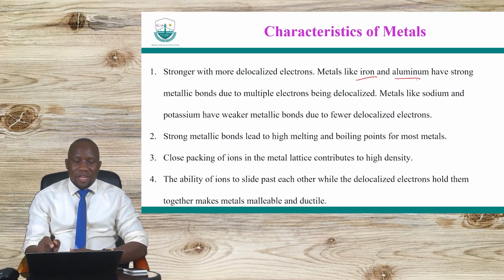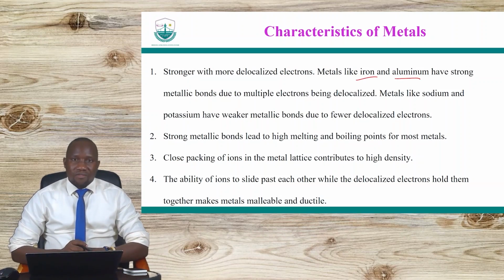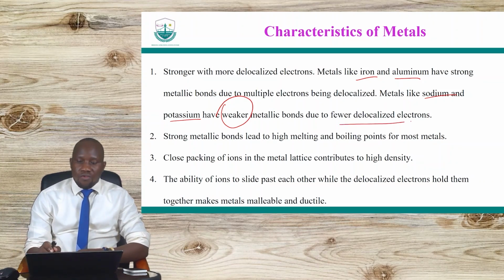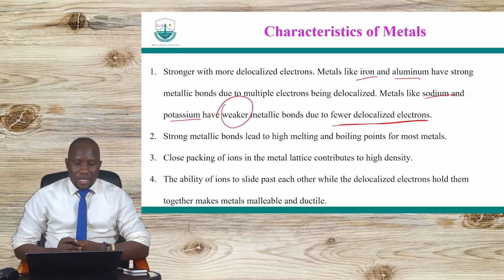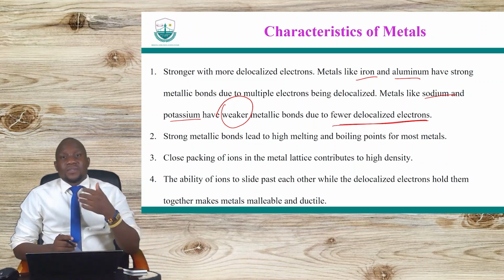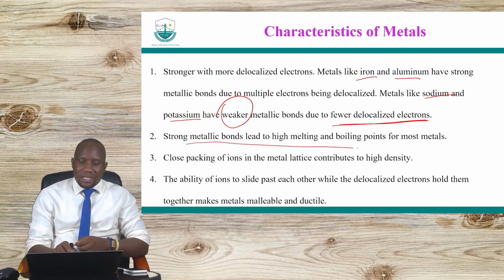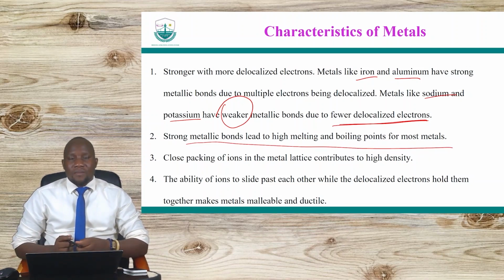Iron and aluminium have strong metallic bonds, while metals like potassium and sodium have weaker metallic bonds because of the few delocalized electrons that are there. So those that have very strong metallic bonds have higher boiling and melting points compared to those with very weak metallic bonds. Okay, so there is variation in the boiling points of different metals.